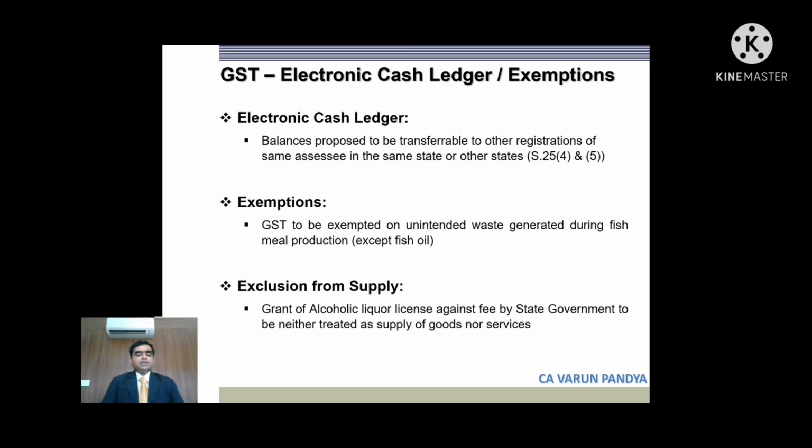Self-assessed input tax credit will be reversed with interest where tax is not paid by supplier, and the interest rate here has been revised to 18% retrospectively. Earlier it was 24%, so there is some relief for the taxpayers here. And now we'll move on to the next slide.